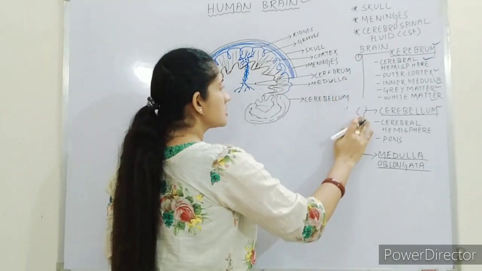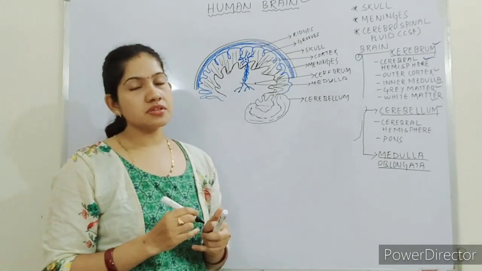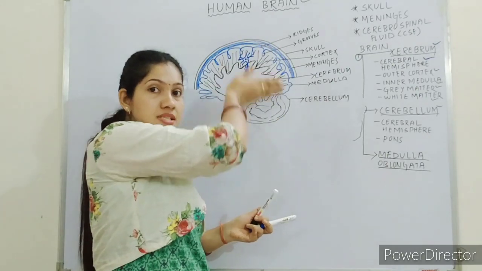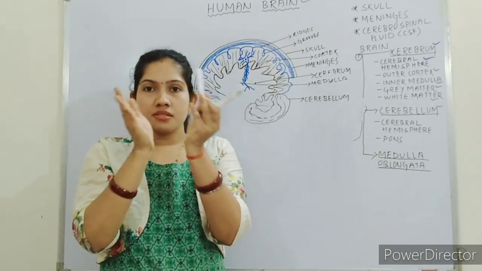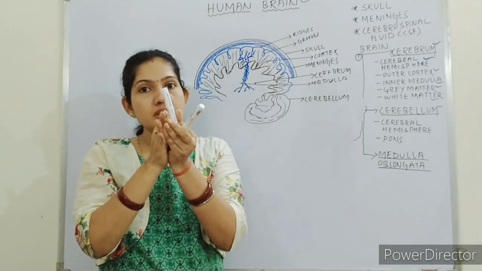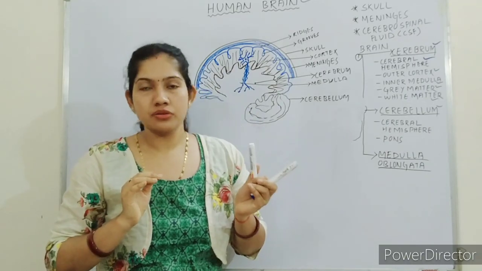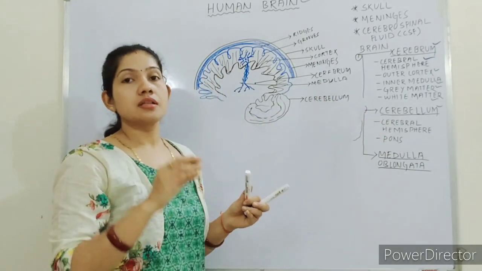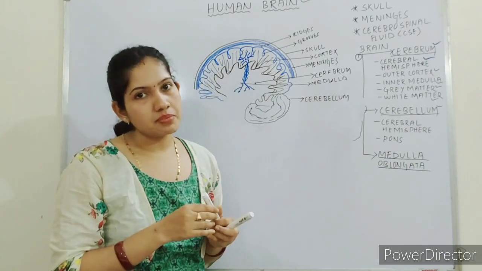This is the cerebellum. Okay. So cerebellum can be of two types or two parts, right part and left part, as I am showing you in the side view. If I show you the front view, the cerebellum also has a left part and a right part. They are also known as cerebral hemispheres: the left cerebral hemisphere of the cerebellum and the right cerebral hemisphere of the cerebellum.